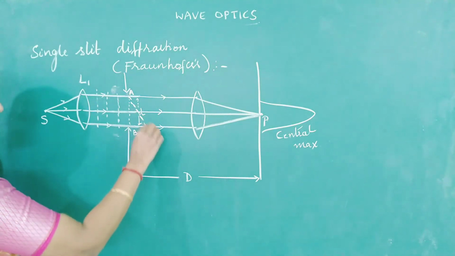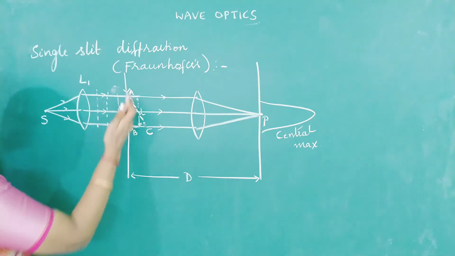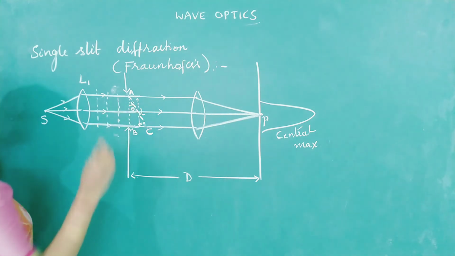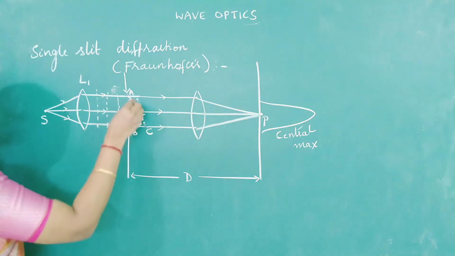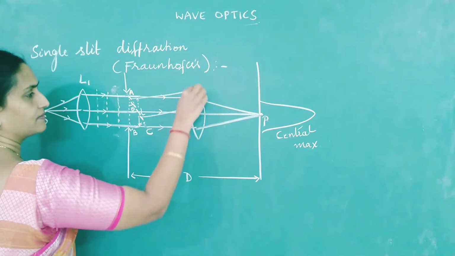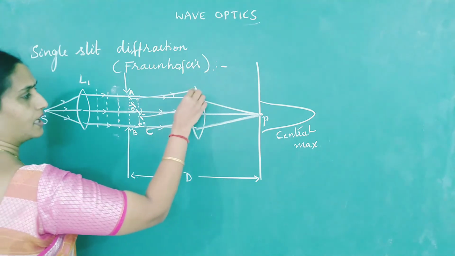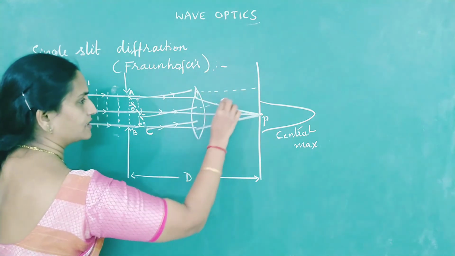I will show this as AC. Drop a perpendicular. AC is your bent wavefront. To what angle did it bend? Theta. Then this beam of light would change its direction coming from AC, and all these rays would go and converge at a different point.